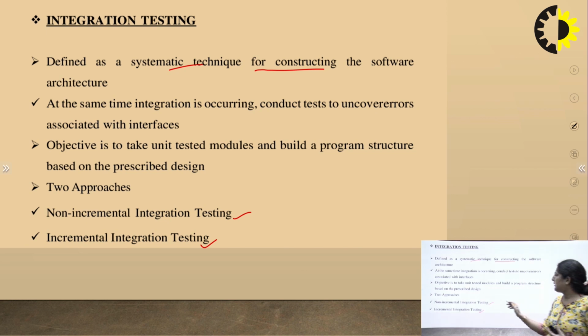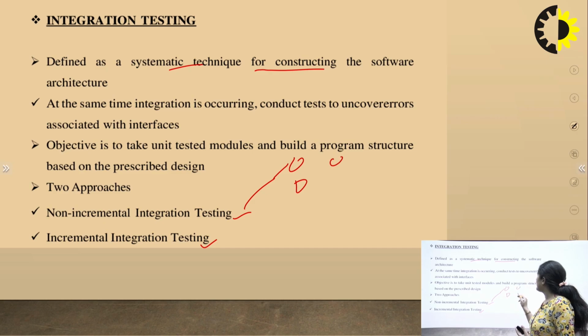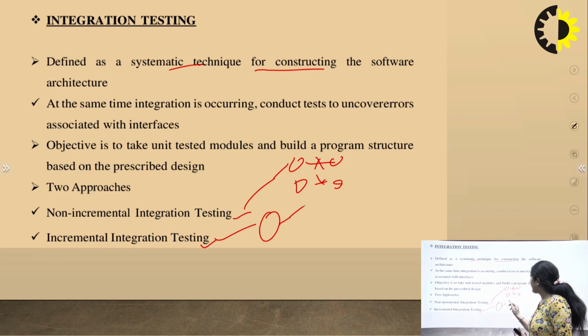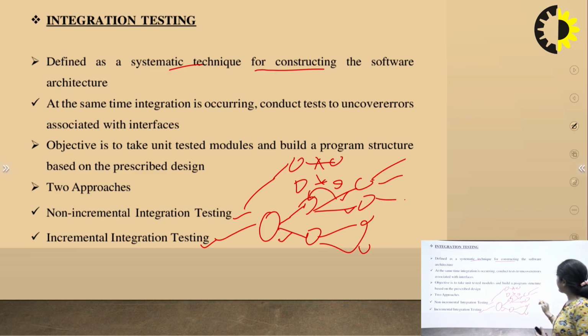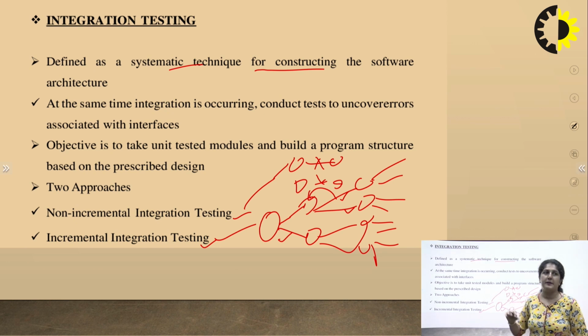So in non-incremental testing, we do two module check, then again we do two module check. They are not correlated. But in incremental testing, we do one check, then after that it is correlated with the other two, then further it will be incremented in all four, and these are all related with this, then again further it is classified. So this is incremental and this is the non-incremental integration testing.